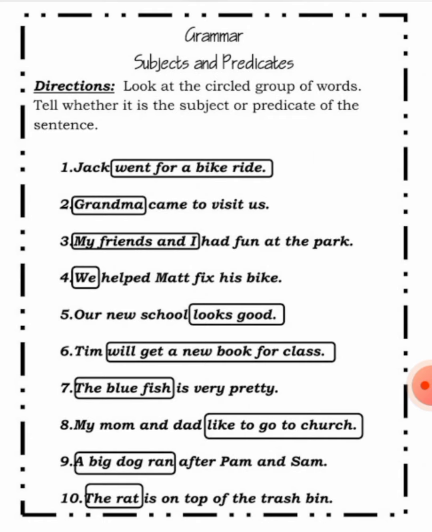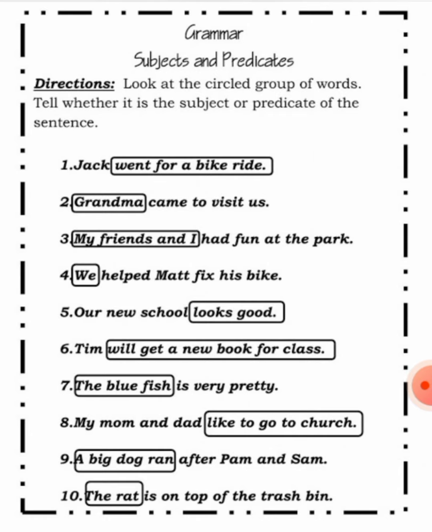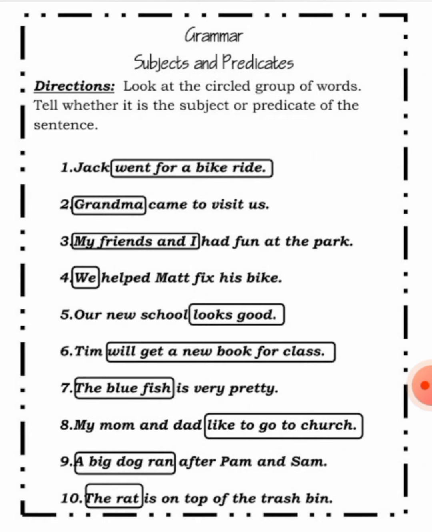Ran will not belong to the subject because ran is the verb. What is the big dog doing? The big dog is running after Pam and Sam. So what is the action taken by the big dog? That is the predicate, and who is doing the action is the subject. The rat is on the top of the trash bin. The rat is the subject.